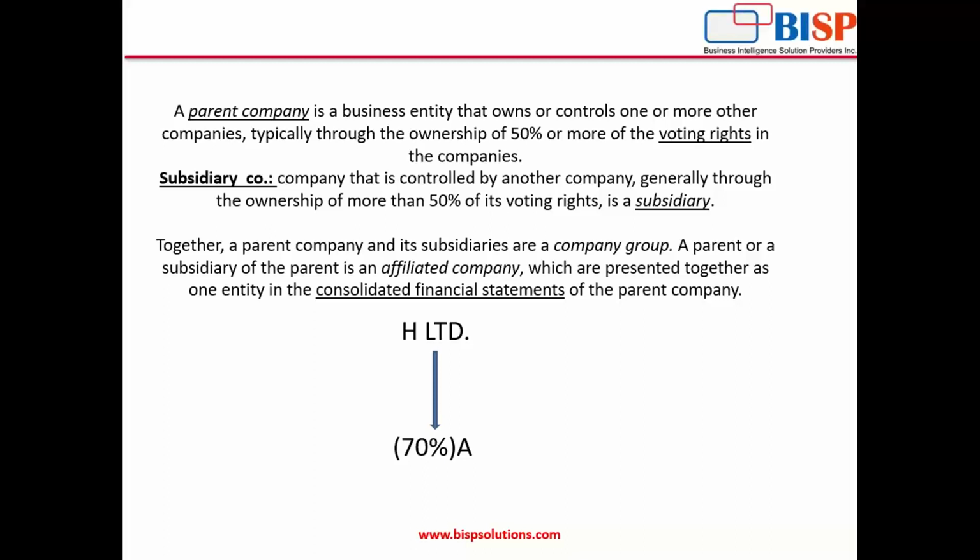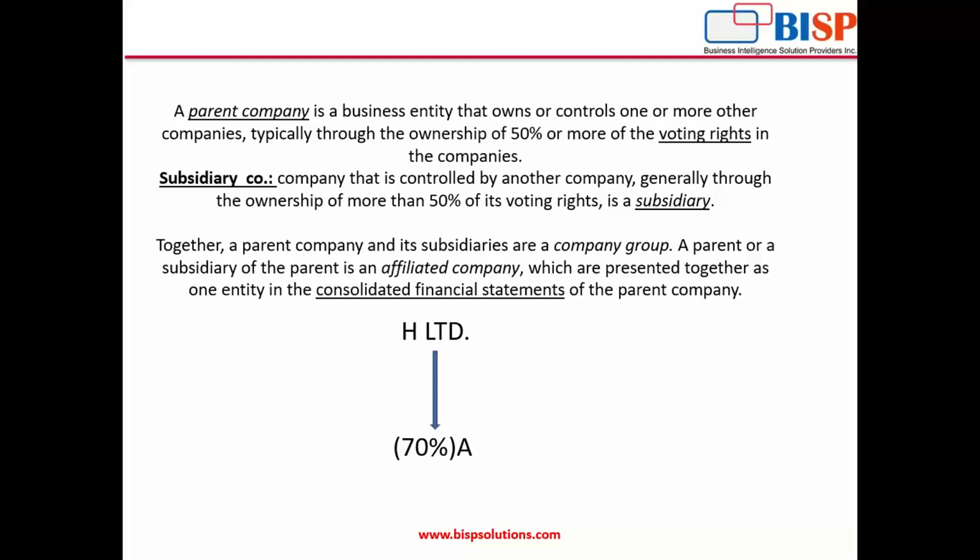A subsidiary company means a company that is controlled by another company, generally through the ownership of 50% or more of its voting right. That's the subsidiary. Generally, we do the consolidation of the parent and subsidiary. Together, a parent and a subsidiary are a group company. And the parent and subsidiary are presented together as one entity in the consolidated financial statement of the parent company.